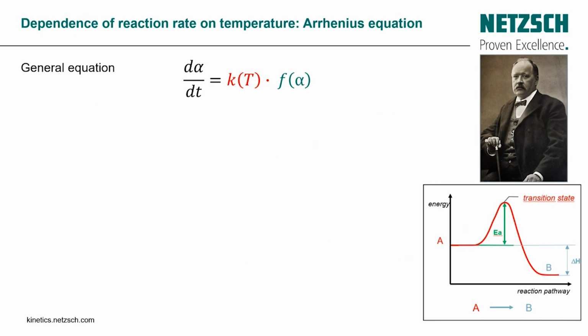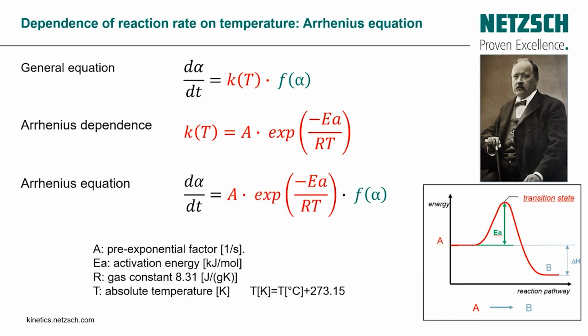When we are speaking about kinetics, the first thing that comes to mind is the Arrhenius equation, but let's give you the general equation first. I will take my pen here. We can take the derivative by time of the conversion, which equals the Arrhenius equation multiplied by the reaction model. And the reaction model can be first order, second order, or an autocatalytic reaction.